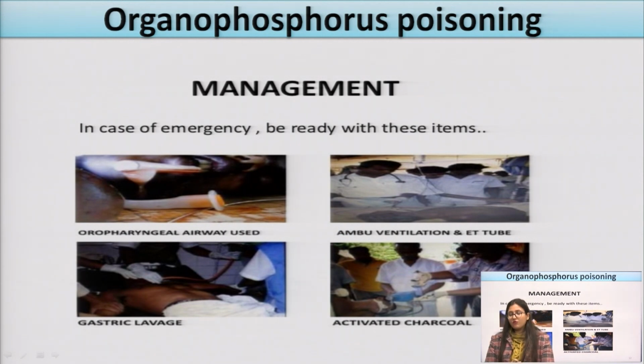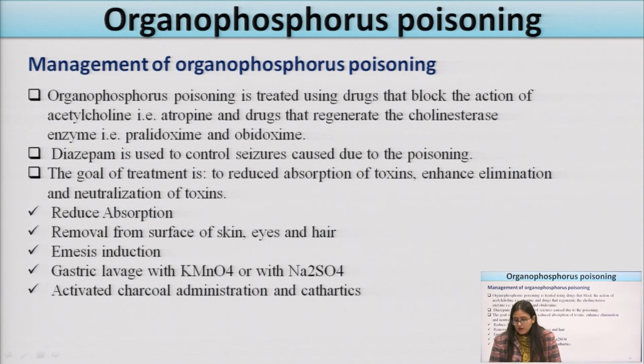Activated charcoal and similar adsorbents can be used so that they will absorb these drugs, and the toxic effects in the patient can be reduced. Now, the management of organophosphorus poisoning is mainly done using drugs. Some of the drugs used for organophosphorus poisoning block the action of acetylcholine. What is the MOA of these organophosphorus antidotes? They block the action of acetylcholine.